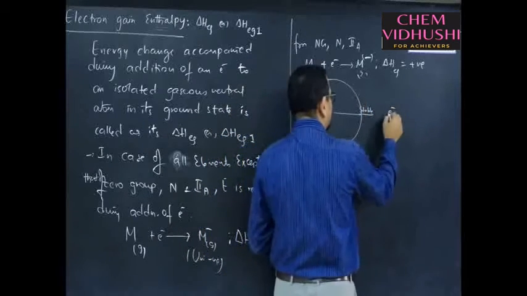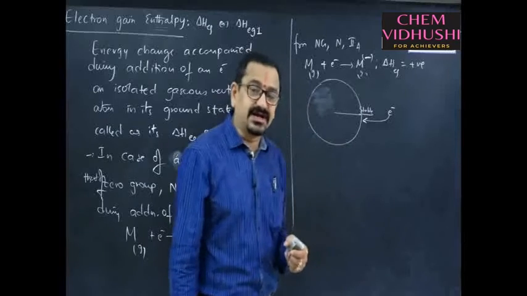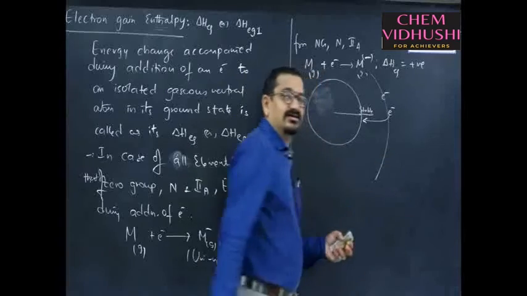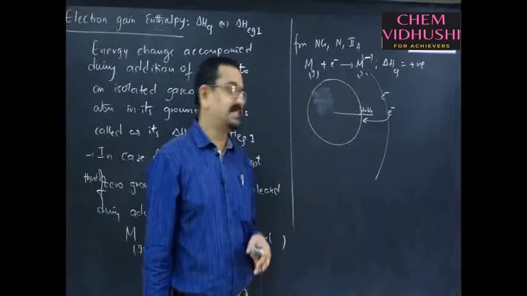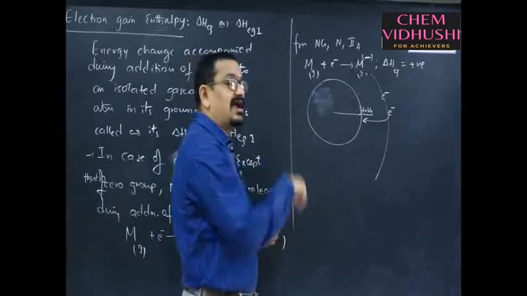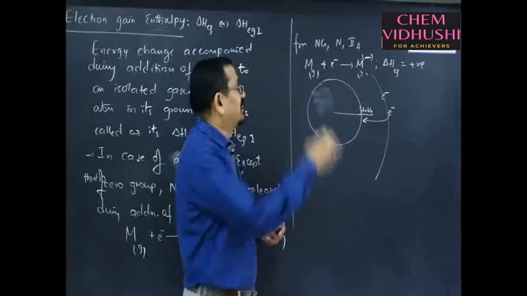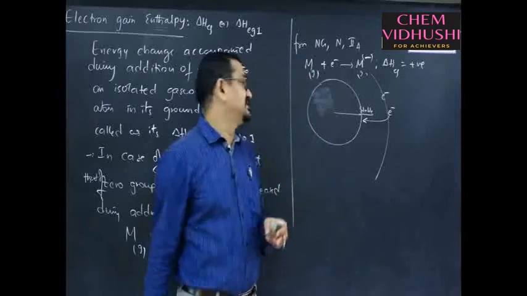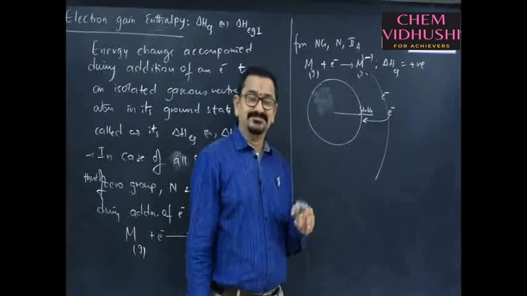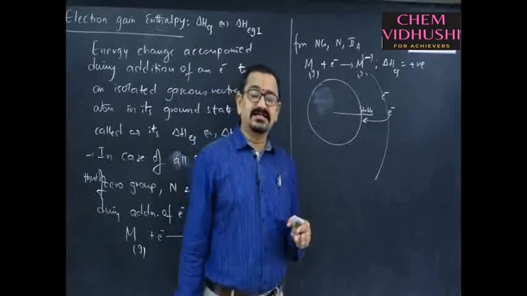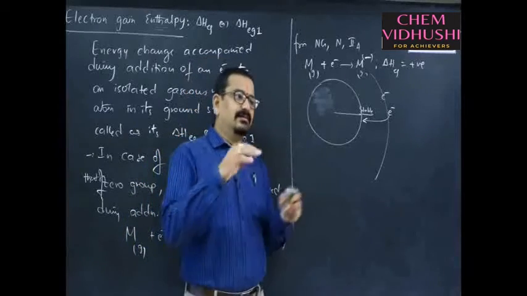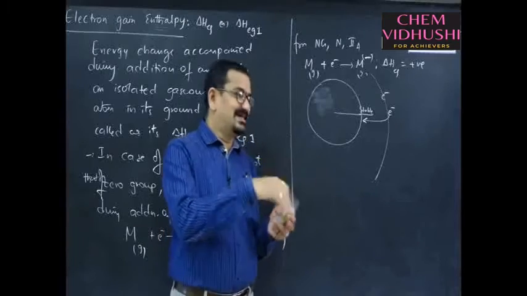Now if an extra electron is added to this, what happens? That electron will be added to the next shell, which leads to an unstable configuration. That is why it will not allow the addition of an electron. Absorption of energy is required to add an electron to noble gases, nitrogen or alkaline earth metals. Nitrogen is already half filled, so it will not allow the addition easily. Alkaline earth metals, beryllium, magnesium, calcium, strontium, barium and radium, have a completely paired ns2 configuration. If an electron is added, they lose that stability.